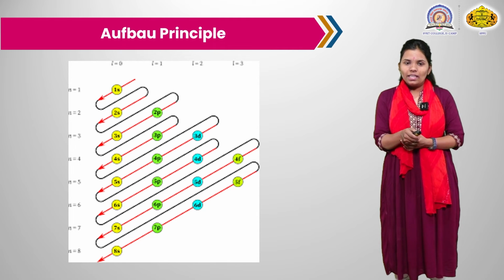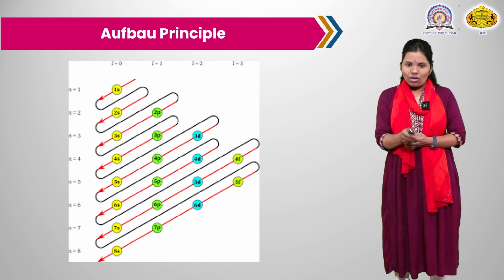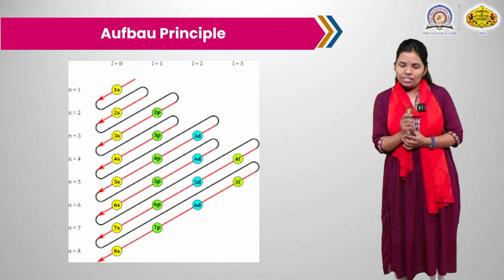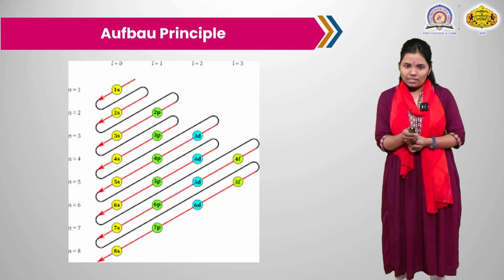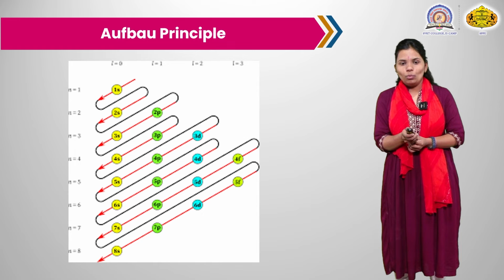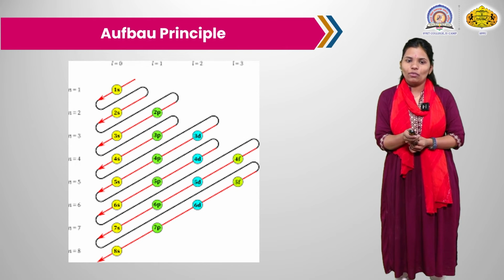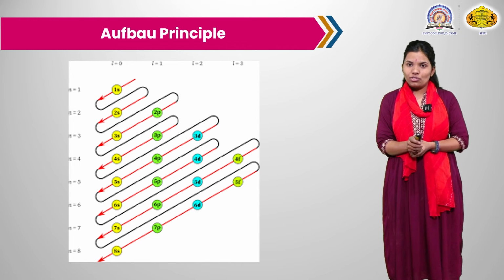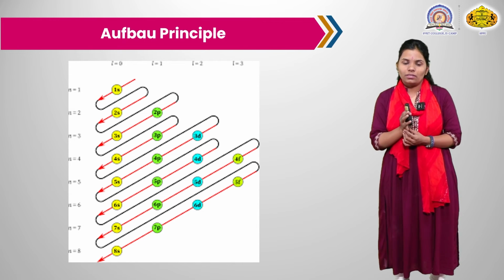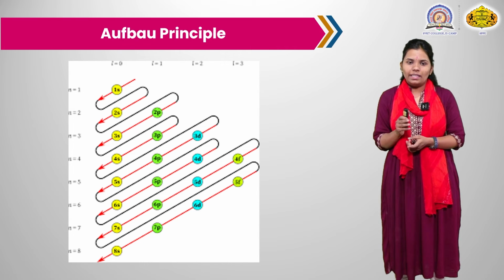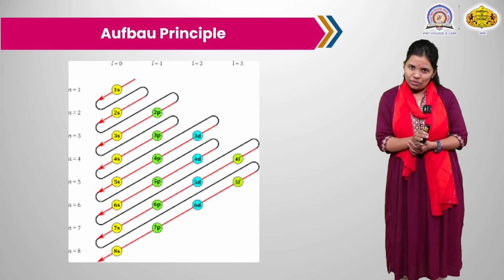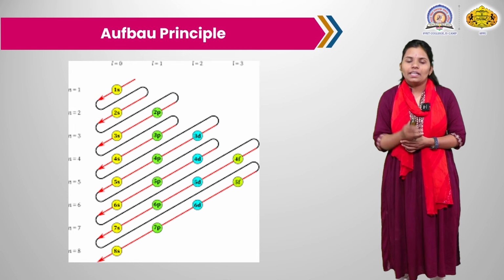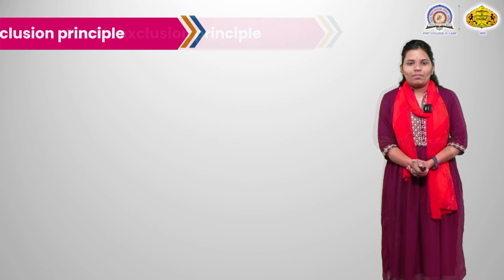Here is the arrangement, the increasing order of energy: 1s, after that the filling of 2s, 2p, 3s, 3p, 4s, 3d, 4d, 5s. In this way the electrons are filled in that particular element. That is, electrons get filled in the lowest energy first, after that the higher energy gets filled.